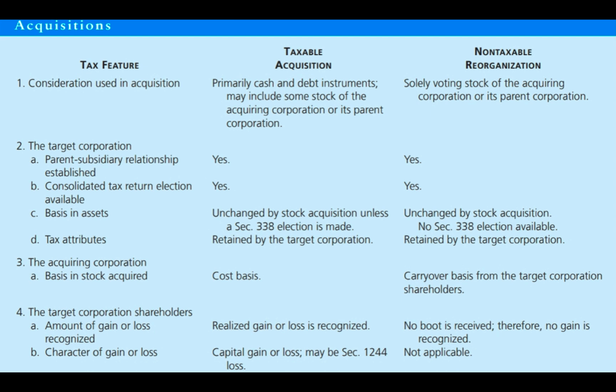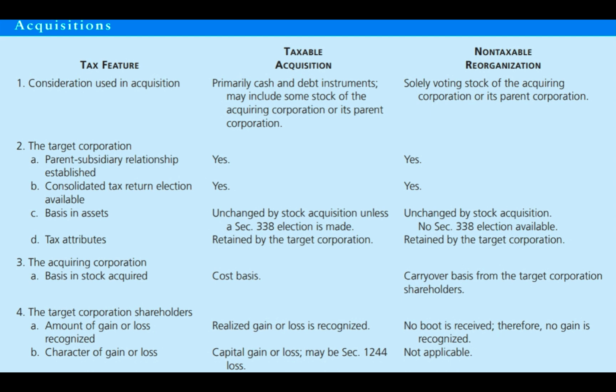And then 4, the target corporation shareholders' tax treatment. So A, the amount of gain or loss recognized. In a taxable acquisition, all of the realized gain or loss is recognized. And in a non-taxable reorg, though, if no boot is received, no gain is going to be recognized.